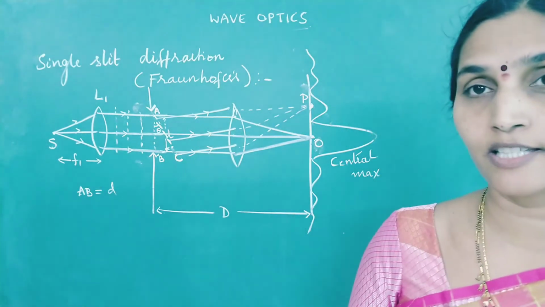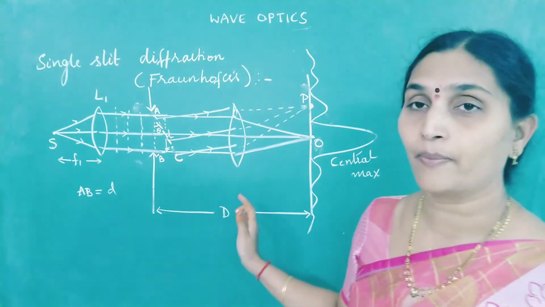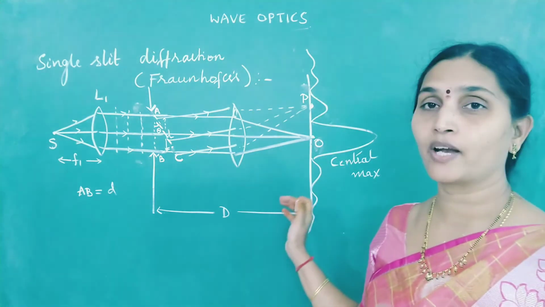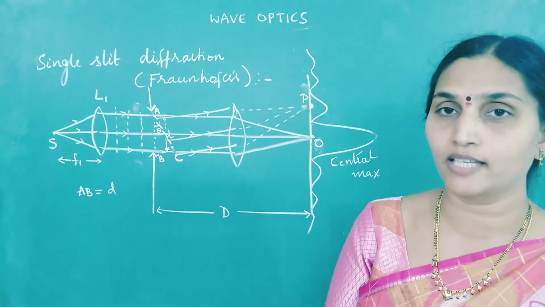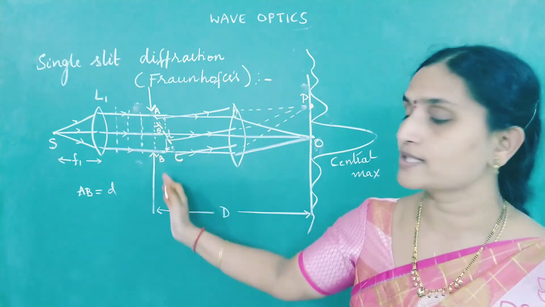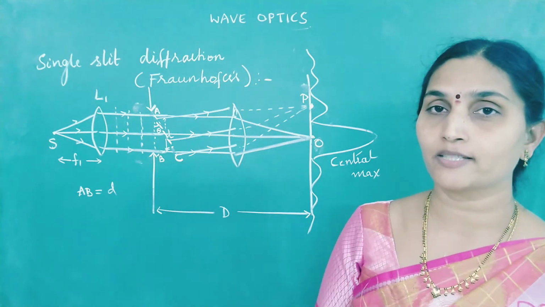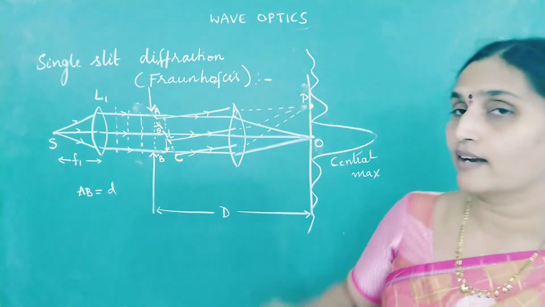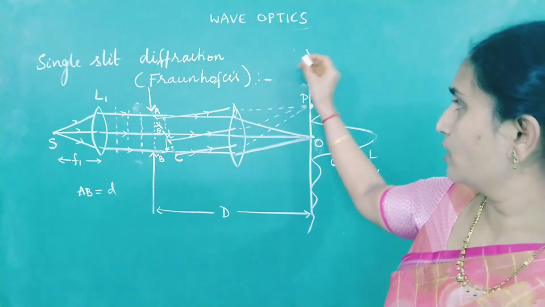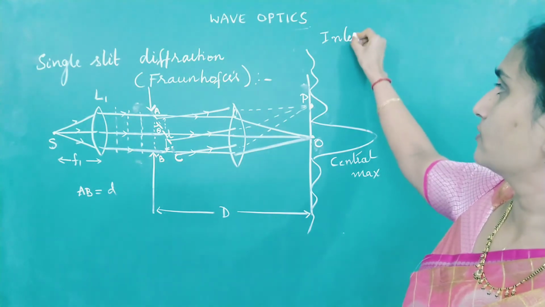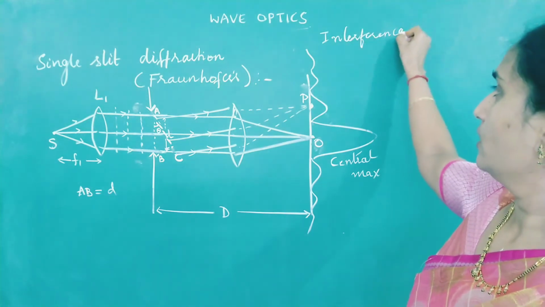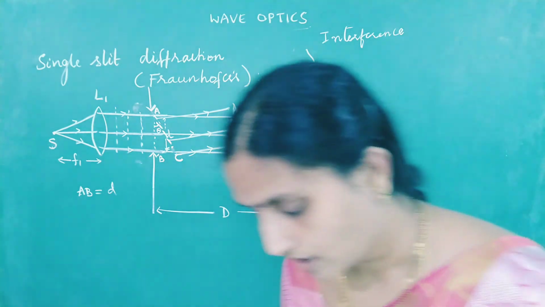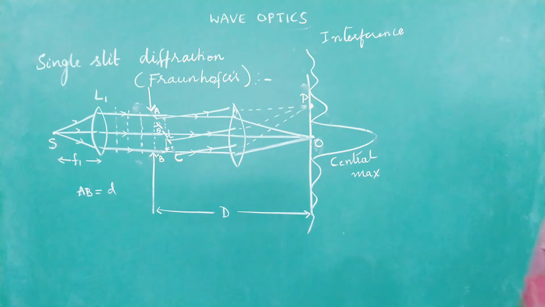Now coming to Fresnel's explanation for this diffraction pattern. Just now I told you that in the diffraction pattern you observe alternate dark and bright fringes of varying intensity on the screen when light is allowed to pass through a single slit. This was properly explained by Fresnel. According to Fresnel, we observe these dark and bright bands because of interference. We have studied interference: whenever the path difference is n lambda, it leads to a bright fringe; an odd multiple of lambda by 2 leads to a dark fringe, and so on.